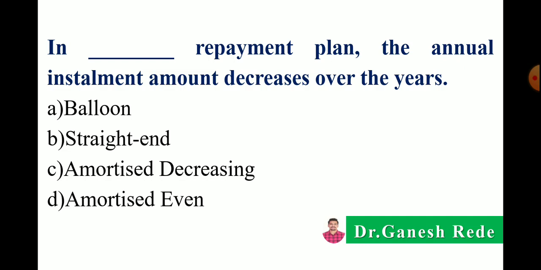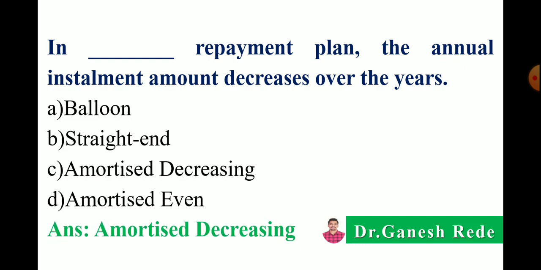Here the correct answer is in an amortized decreasing repayment plan, the annual installment amount decreases over the years, because in amortized decreasing plan your principal component remains constant but your interest component goes on declining. So overall the annual installment amount also decreases over the years.